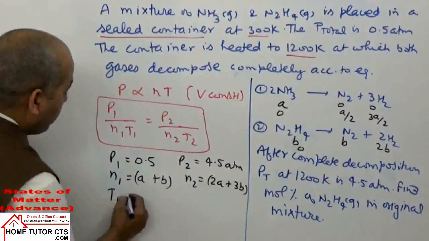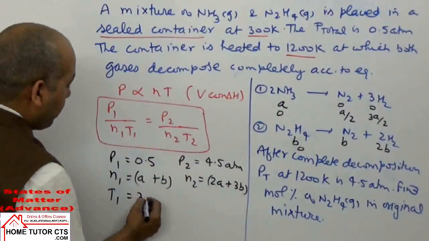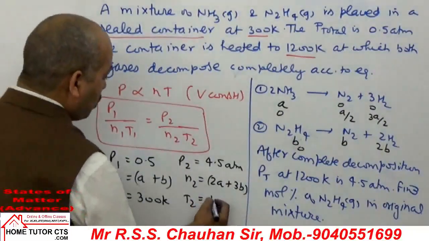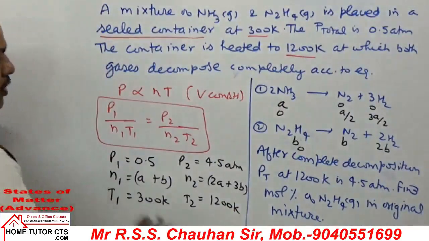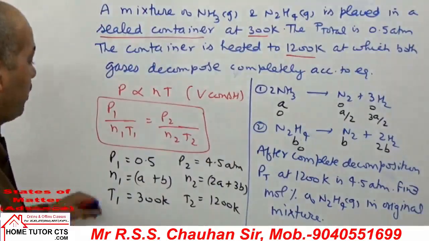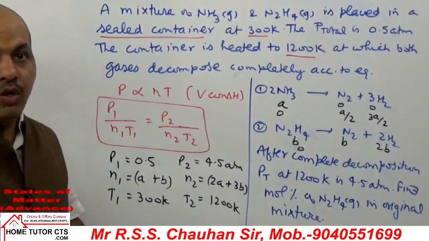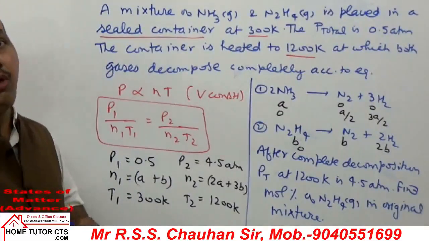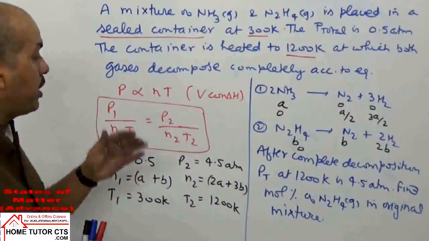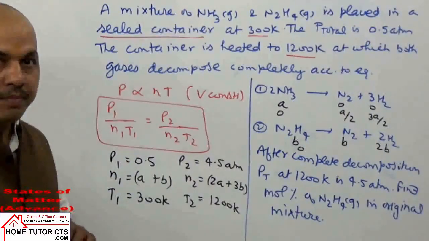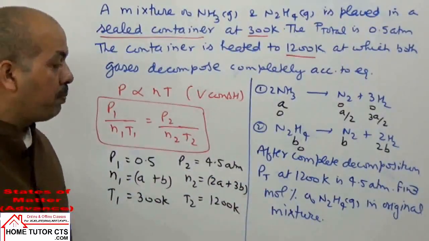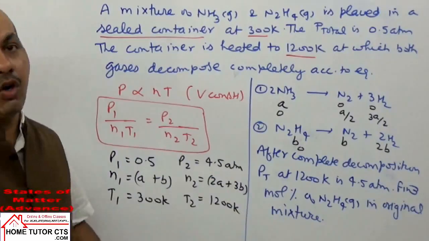What is the initial temperature T1? 300 Kelvin. What is the final temperature T2? 1200 Kelvin. They are variables. Now putting all the values here, using the information. In this case, A and B are both unknown, but we can get the ratio of A and B. Once the ratio of A and B is known to us, then we can find the mole percentage of hydrogen in the original mixture.